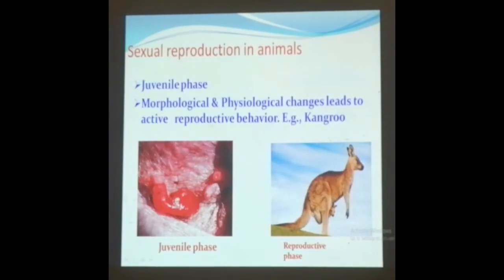Now, moving on to the juvenile stage in animals, wherein the morphological and the physiological changes lead to an active reproductive behavior shown by some of the animals. Here, in the left part of the slide, you can see the juvenile stage. It appears like this, and later, when it becomes the reproductive phase, the kangaroo is showing its baby in the pouch, that shows there is a change or a transformation happening in these cases.